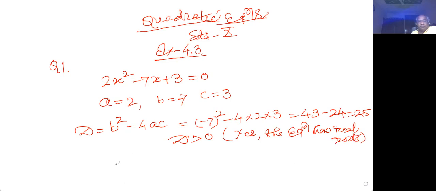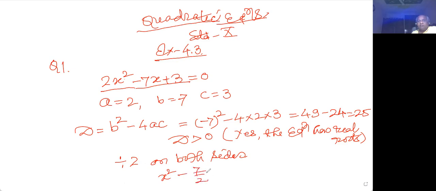Now there is a simple formula, that is the square completing method. In square completing, I will suggest you to make this coefficient free. So divide the equation by 2. Make the coefficient of x square free. So that is dividing by 2 on both sides. So if you divide the equation by 2 on both sides, you are getting x square minus 7 by 2x plus 3 by 2 equal to 0 upon 2, that gives 0.